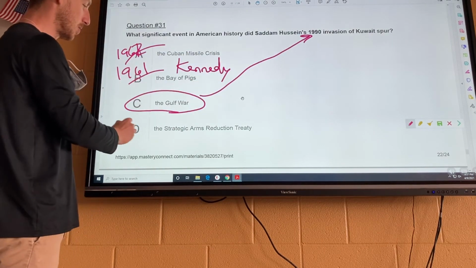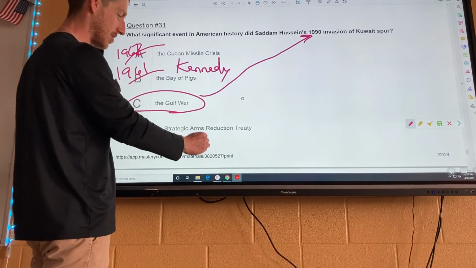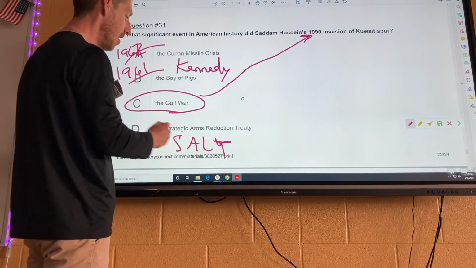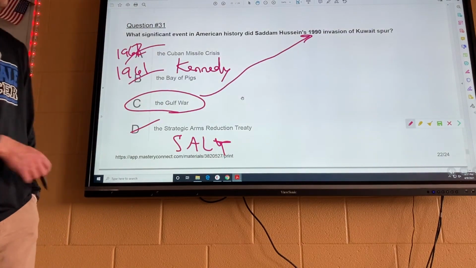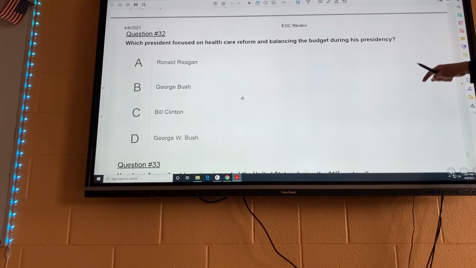Okay, and then the last one, Strategic Arms Reduction Treaty. That's actually not a real thing. They're talking about the SALT Treaty is what they're referencing there. So no, that's not real. So Gulf War. Okay, a few more. Sorry, I thought there were only 30, but you'll be all right.